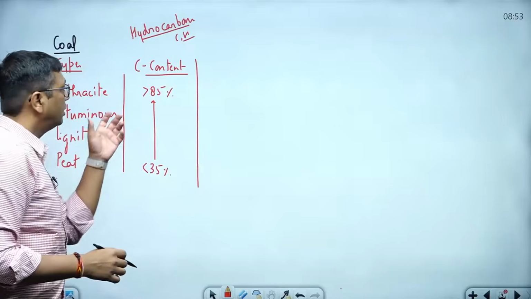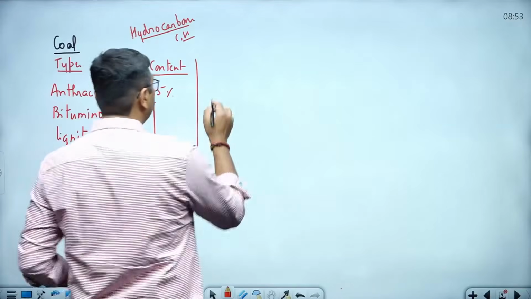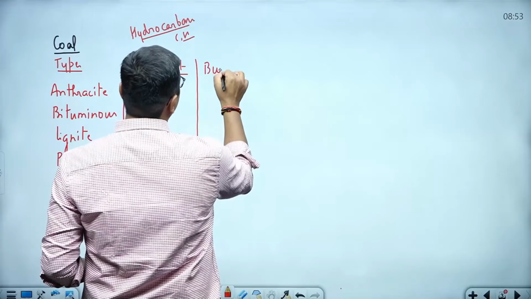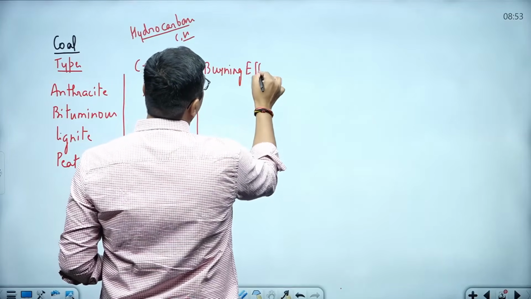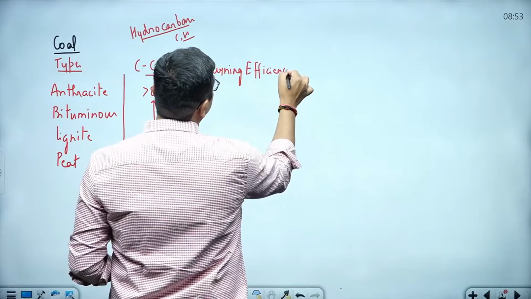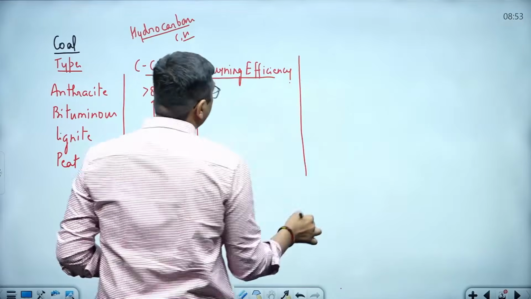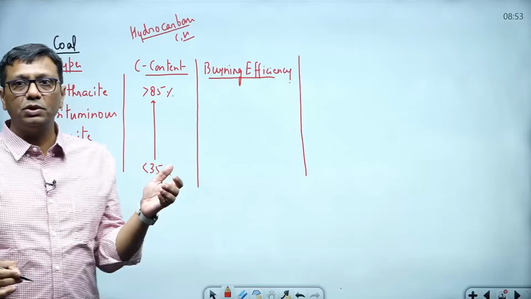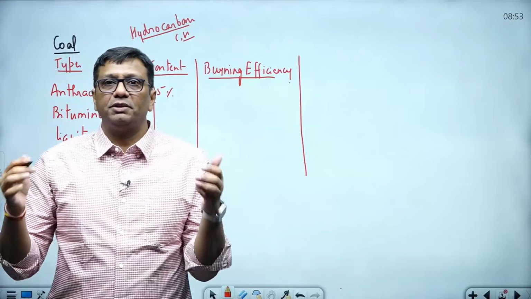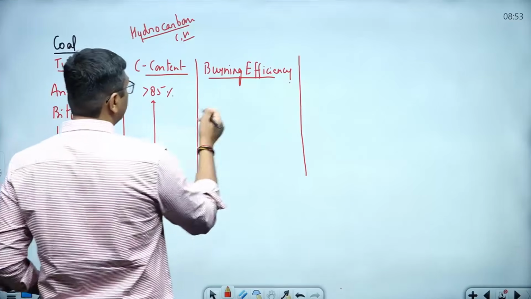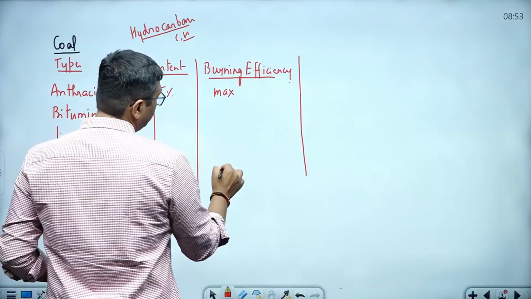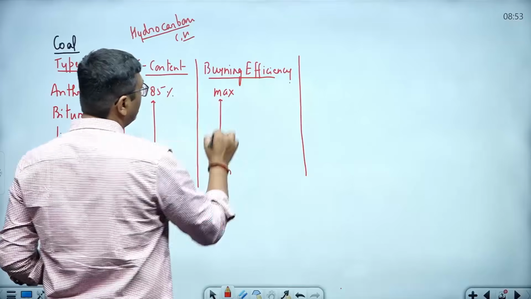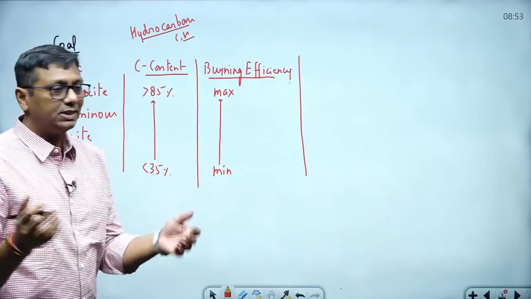Later on, you must know about the burning efficiency. So next is burning efficiency. In respect of coal, those coals that have more carbon content have maximum burning efficiency. So anthracite has the maximum burning efficiency and peat has the minimum burning efficiency. From bottom to top, burning efficiency increases.